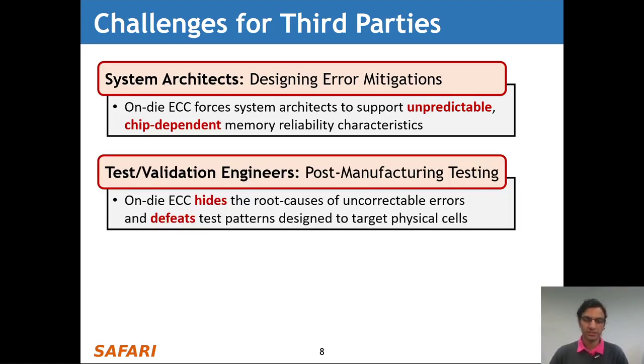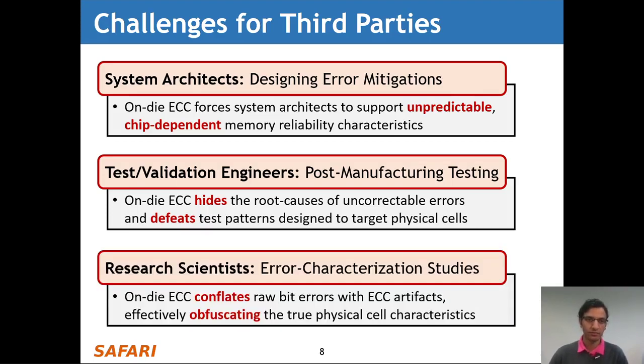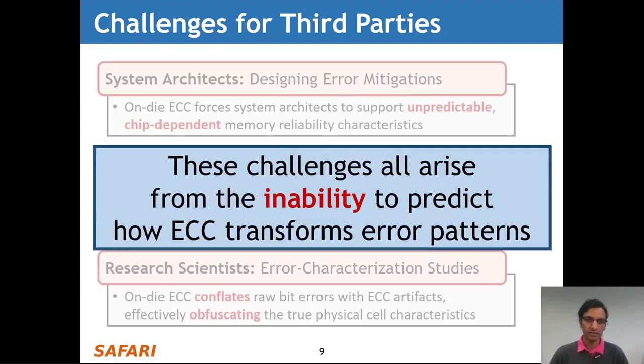Test and validation engineers often perform extensive post-manufacturing testing. Unfortunately, OnDie ECC hides the root causes of uncorrectable errors and defeats test patterns that are designed to target physical cells. And finally, research scientists typically perform error characterization studies to understand how DRAM chips work. Unfortunately, OnDie ECC conflates raw bit errors with ECC artifacts, effectively obfuscating the true physical cell characteristics. Now, these challenges all arise from the inability to predict how ECC transforms error patterns.